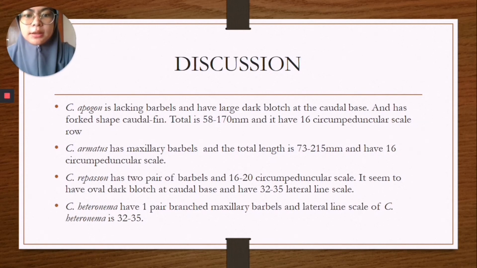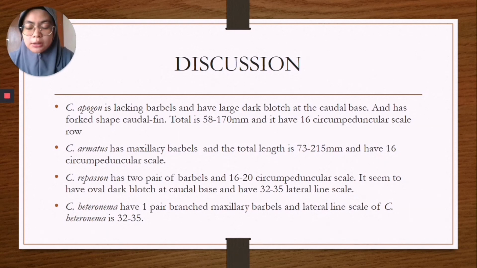Total length is 58 to 170 mm and it has 16 circumpeduncular scale rows. Cyclocheilichthys armatus has maxillary barbel, the total length is 73 to 215 mm, and it has 16 circumpeduncular scales. Cyclocheilichthys repasson has 2 pairs of barbel and 16 to 20 circumpeduncular scales, and it seems to have an oval dark blotch at the caudal base and 32 to 35 lateral line scales.